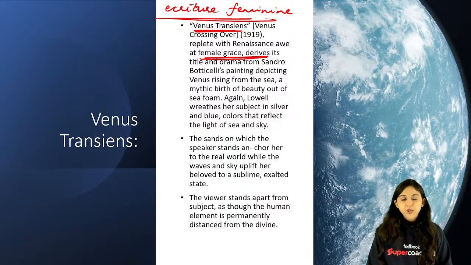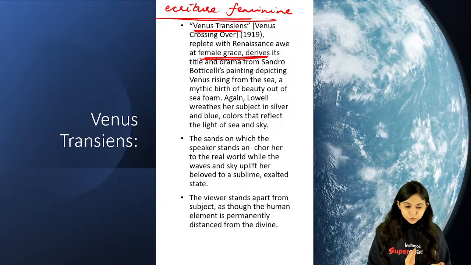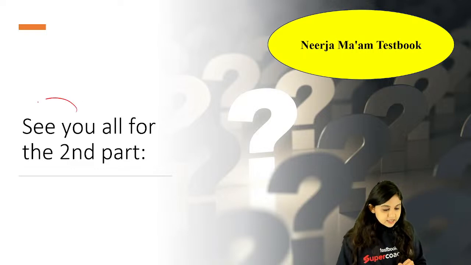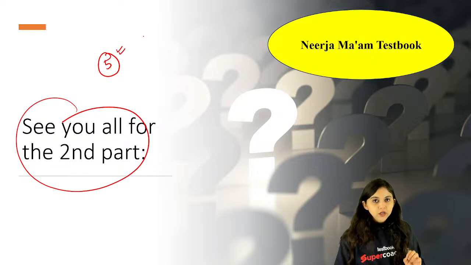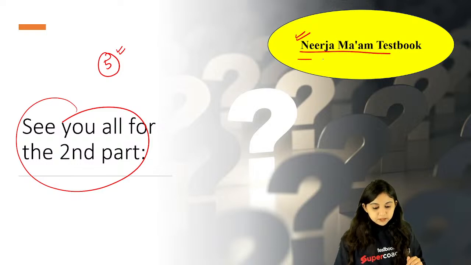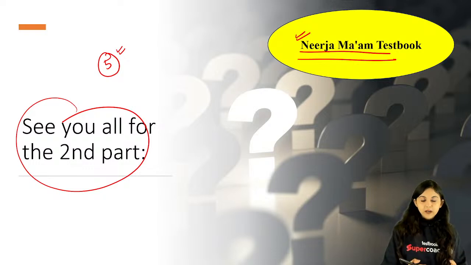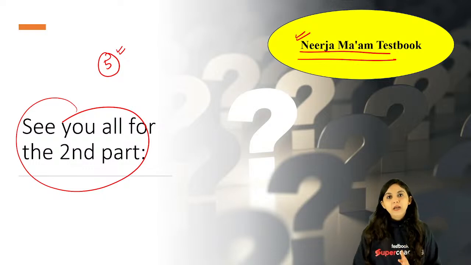What you have to keep in mind today is that the Oxford Companion to American Poetry that I gave you, which has barely 5 chapters, you just skim through what I had shared. And in the second part, I will be covering 5 other important poets, and then I will share the PDF of 20th century American poets. It's a Cliff Notes book. I'll share it on Neerja Ma'am Testbook. I will share the PDF with you. This means that the more we build our base in December and January, the better it will be for us.